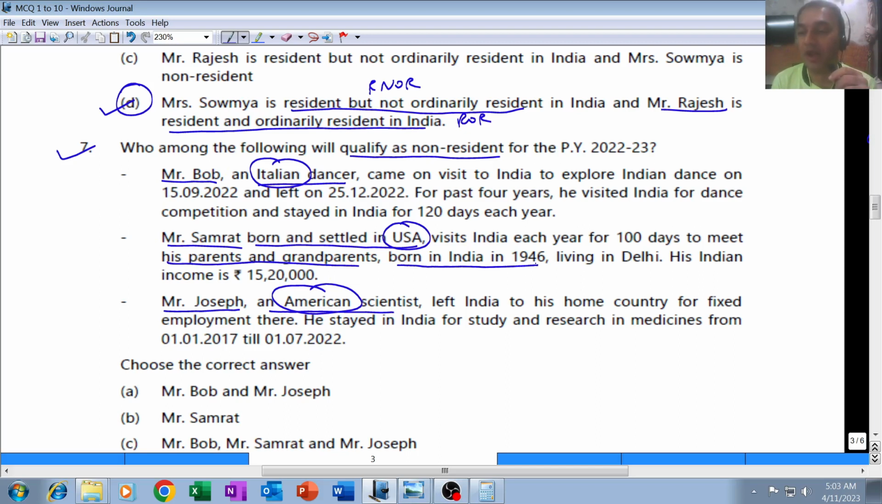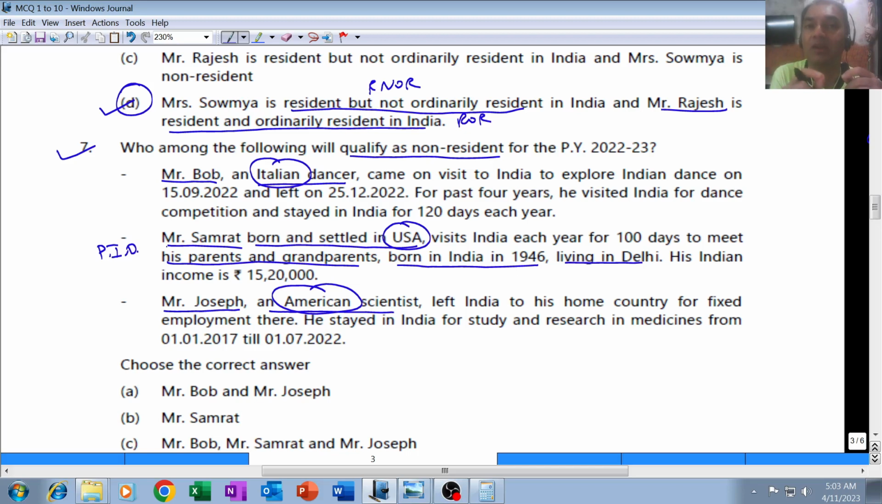grandparents were born in India in 1946, living in Delhi. 1946, that means before partition or before independence, that means undivided India. That means none of them are citizens of India, but out of them, Samrat is at least a PIO, person of Indian origin. Does it matter? Answer yes, it matters.